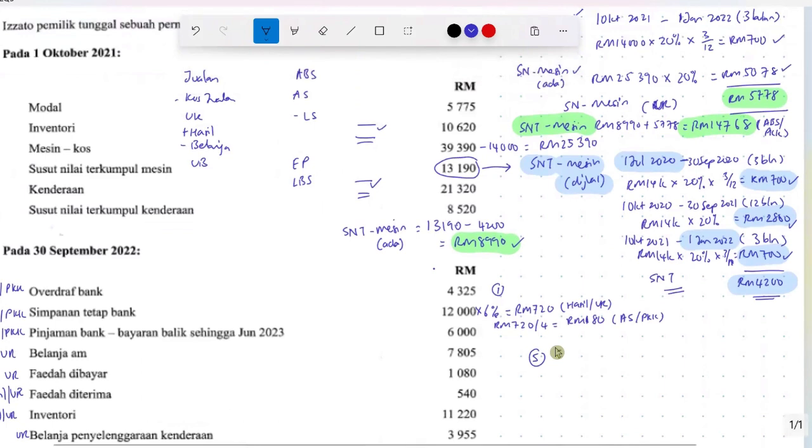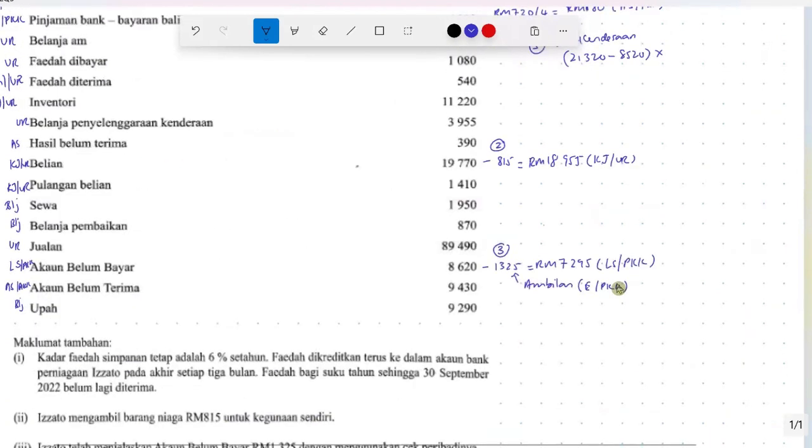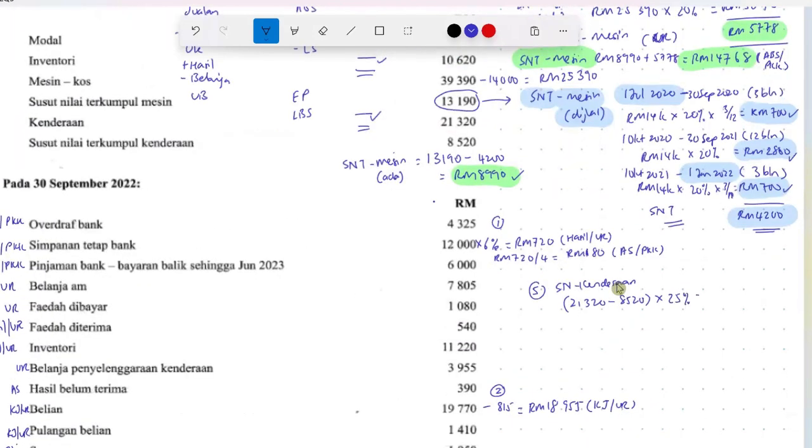So for kenderaan, susut nilai kenderaan in this year, we take the cost of the kenderaan 21320 minus susut nilai terkumpul kenderaan 8520. We multiply with the depreciation rate, bagi perkurangan depreciation rate 25%. So with that, 21320 minus 8520 times 25%, we get 3,200. So this is current year depreciation for the motor vehicle. This will be reflected as a belanja item in the Untung Rugi.